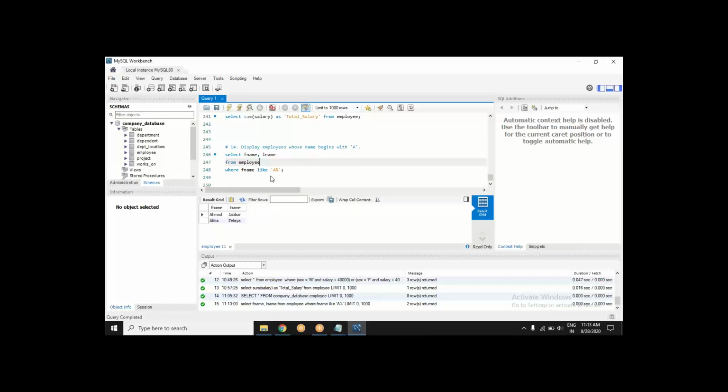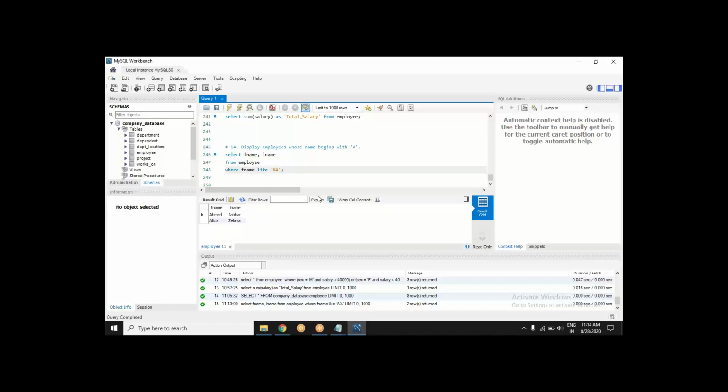Now stay with me. What Abhimanyu has done, what's wrong with that? This percentage sign is before A. What does it mean? There is a code above. What if I do this? Okay, spare Abhimanyu for that. Let me make that mistake. I have written percentage A. What does it mean?